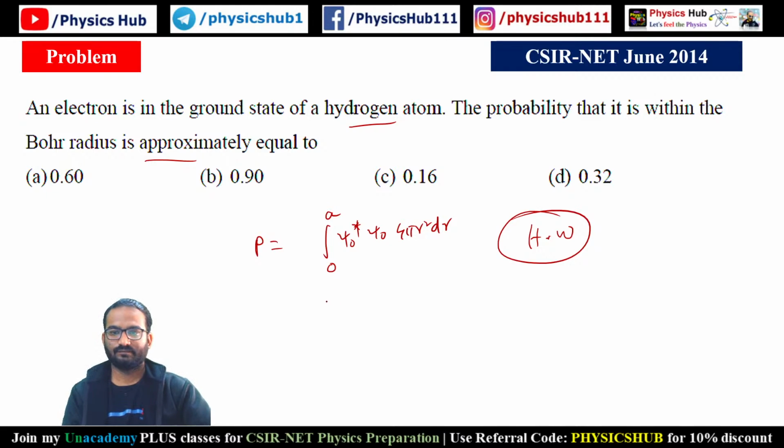And you will see what you get from this. You will get 0.32. So this is the probability of the electron to remain inside it, 0.32. And then what will be the probability to remain outside? It will be 1 minus 0.32.